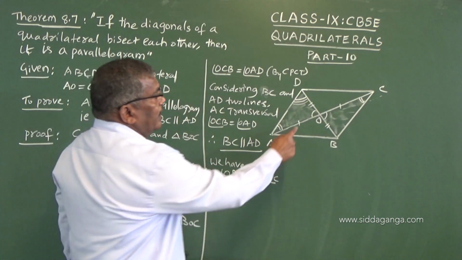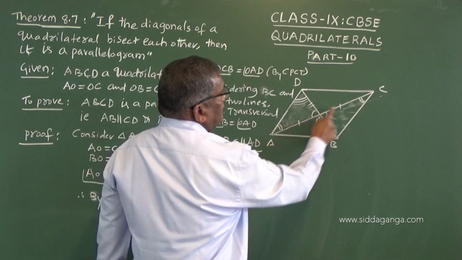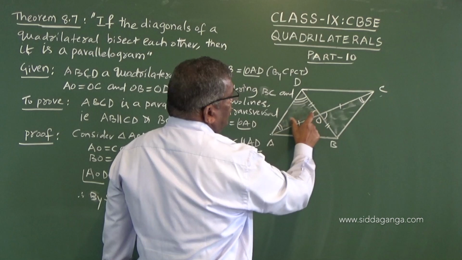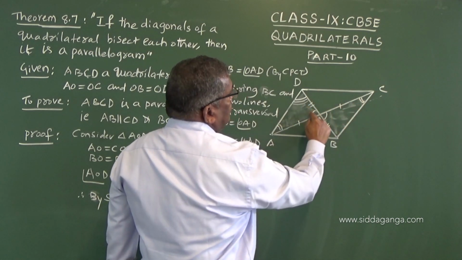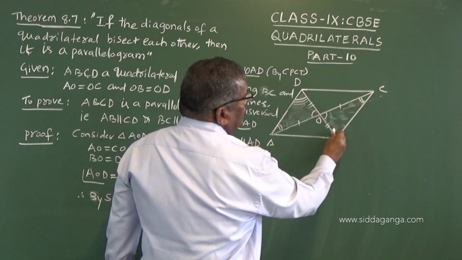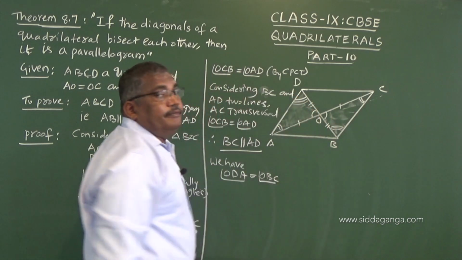Because when one angle is equal to another angle and this angle is equal to this angle, when two angles of one triangle are equal to two angles of the other triangle, then the third angle will be equal. So therefore this is equal to this angle.